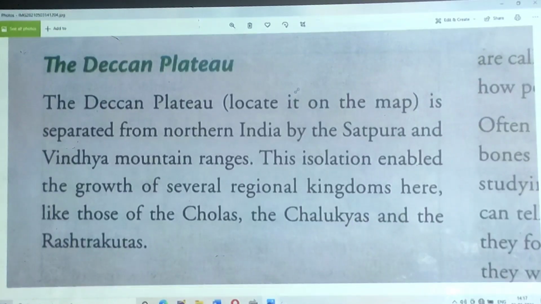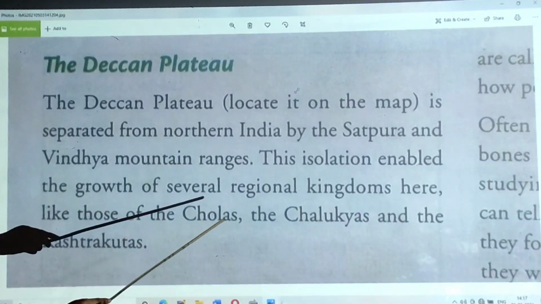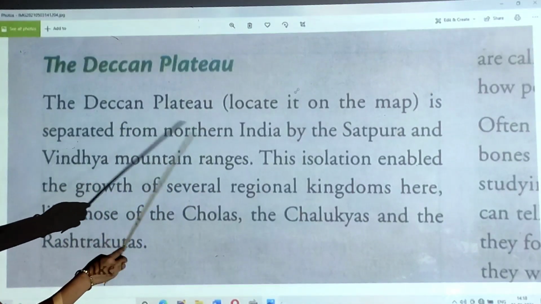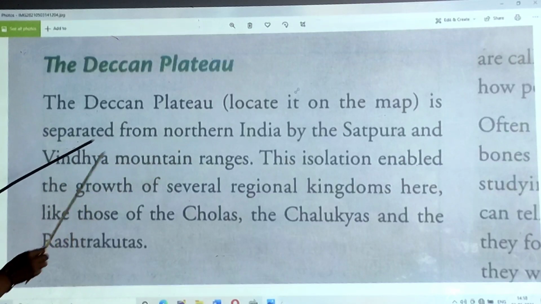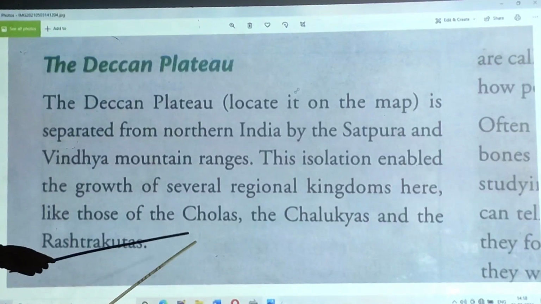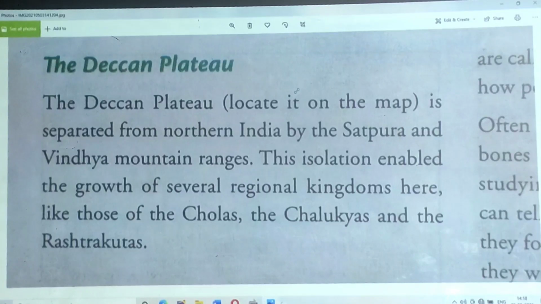So there were different regional kingdoms. Because of these two mountains, other invaders could not come to this region, and that's why there were several regional kingdoms. You can see those were the Cholas, Chalukyas, and Rashtrakutas. These are the very famous kingdoms established in this area.